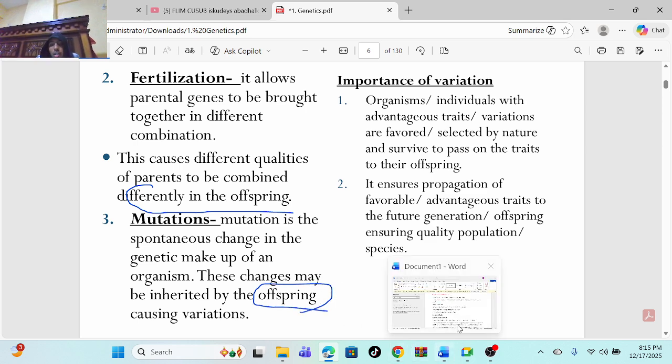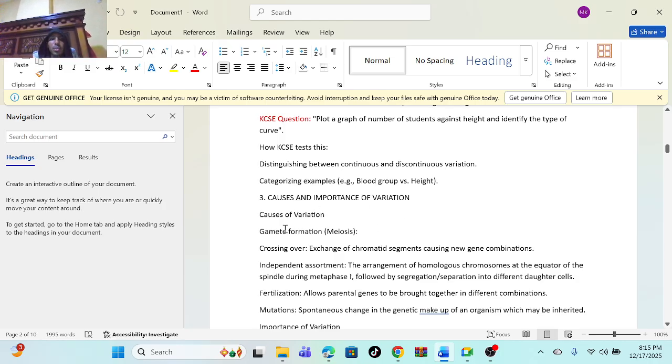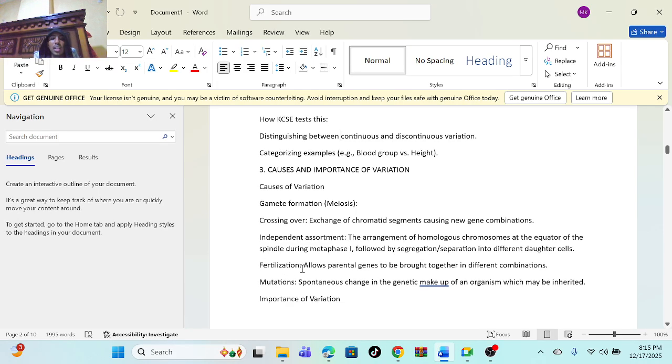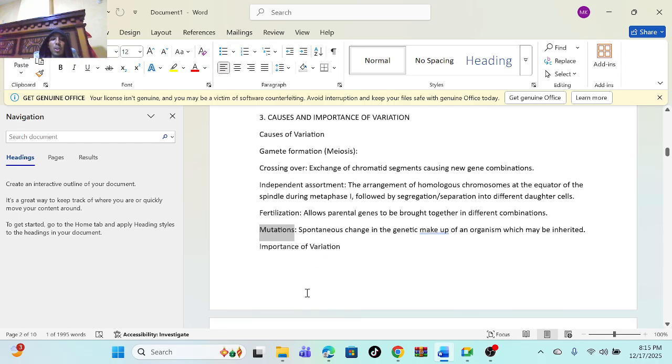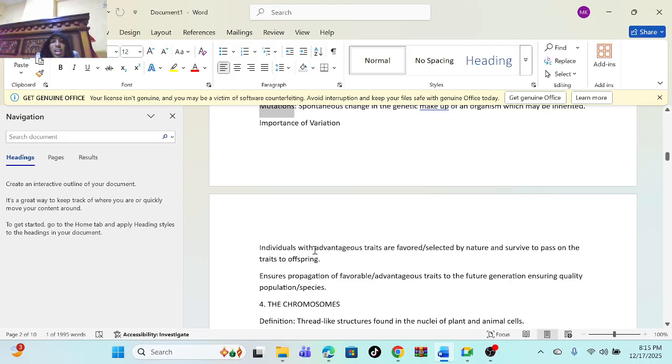So, causes and importance of variation. It is caused by gamete formation, meaning crossing over and independent assortment, then fertilization, and mutation. Importance of variation kama gani? Number one, individuals with advantageous traits are favored or selected by nature and strive to pass the traits to offspring.